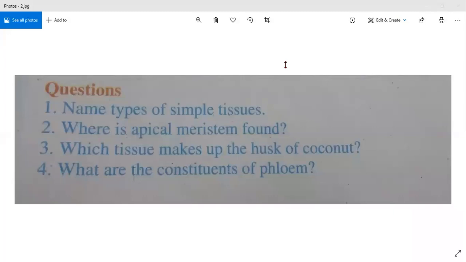Question is given. Name types of simple tissue. So I will unmute, 1 minute.